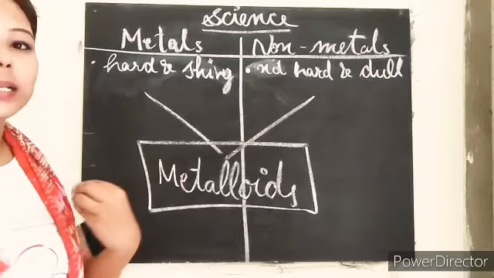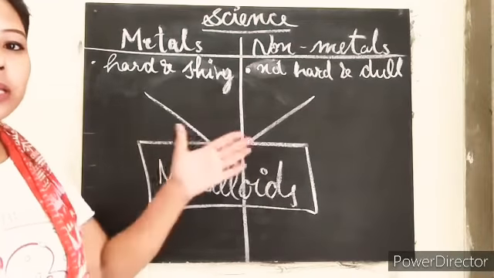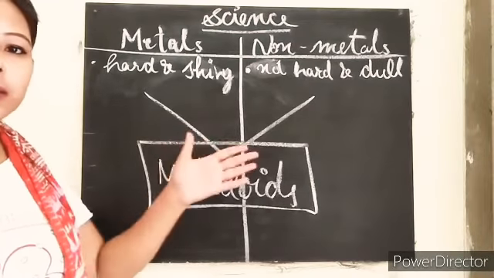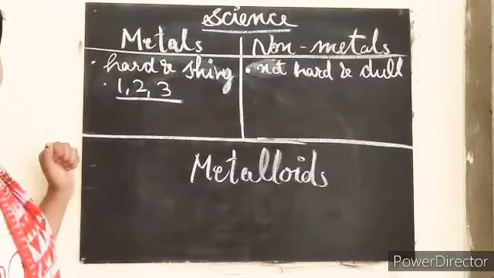And now let's see what the electronic configuration says about these non-metals and metals and how it distinguishes the terms. If we talk about the metals, when the valence electrons are 1, 2 or 3, then the element is known as metal.